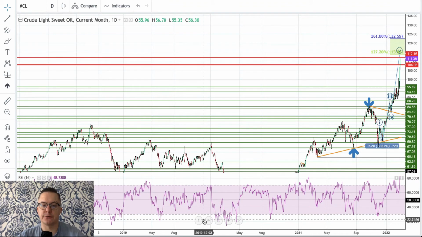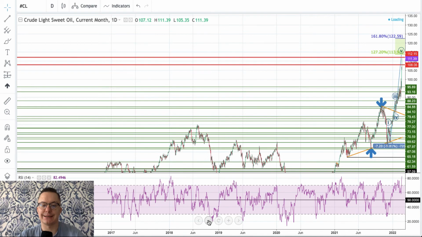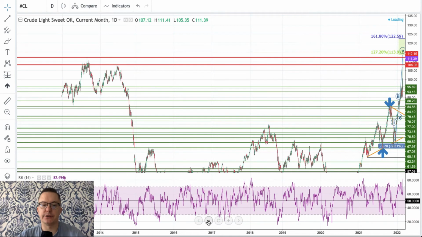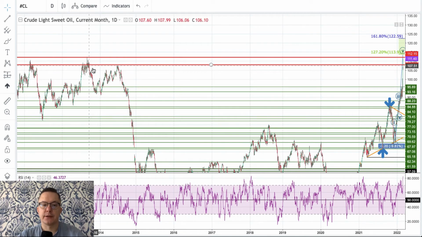Let me zoom out, because as I said, 2014 is the year we've seen crude oil above $110. This is my zone. The highs from 2012, 2013, 2014. Of course, this is the key zone for the crude oil.